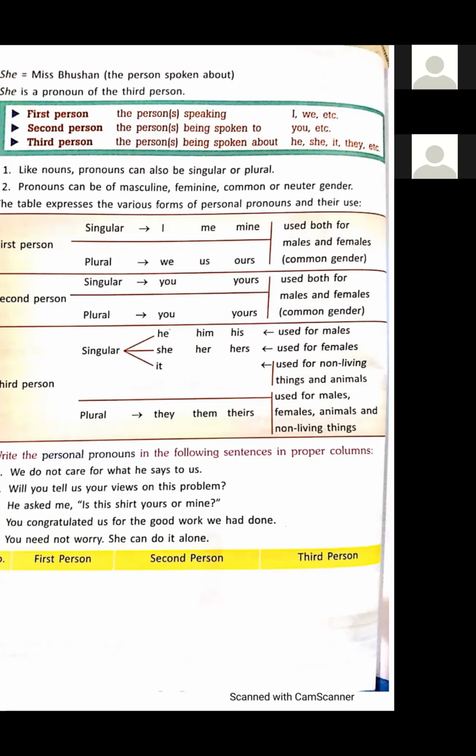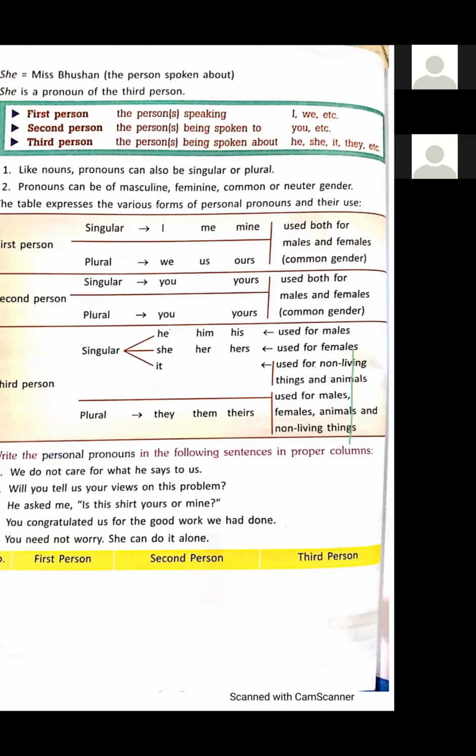It may be a male animal also. Sometimes for pet animals, we use he also. Maximum times we use it, but for pets, sometimes we use he also. She, her, hers. These pronouns are used for females.